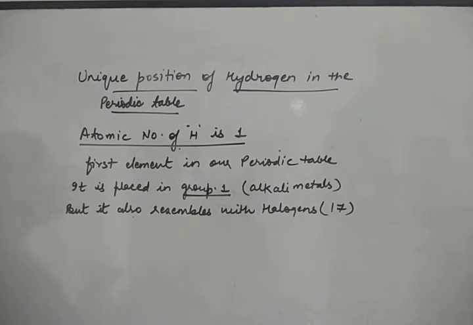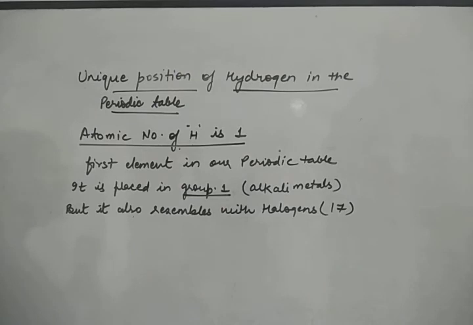But hydrogen is having one electron less than the nearest noble gas. Now, which is the nearest noble gas to hydrogen? It is helium. Now, what is the configuration of helium? 1s2. And hydrogen is deficient in one electron to acquire the configuration similar to helium. So it resembles halogens because halogens also have one electron less than the nearest noble gas. So although hydrogen is placed in group number 1 along with alkali metals, it also resembles halogens which are non-metals.